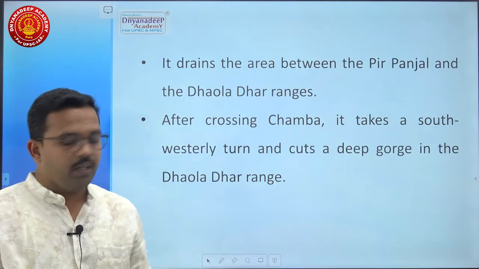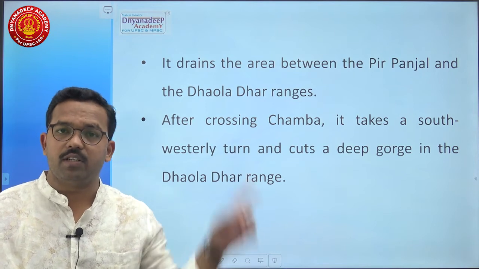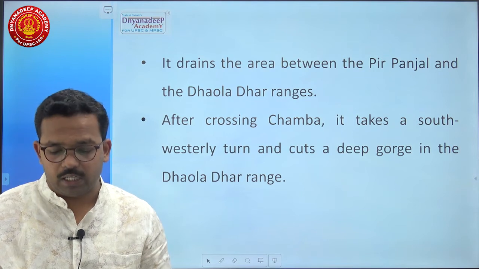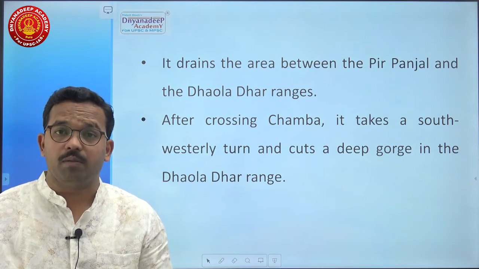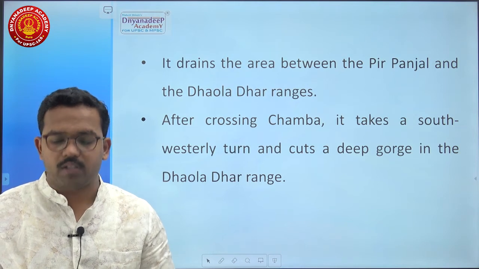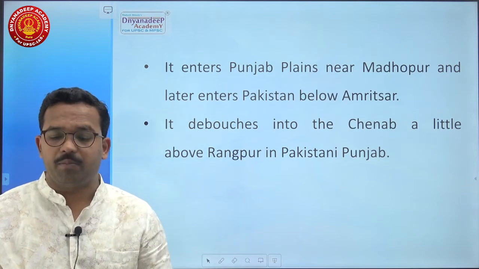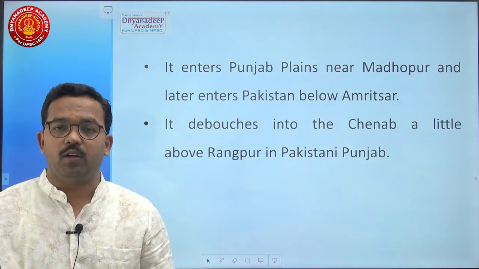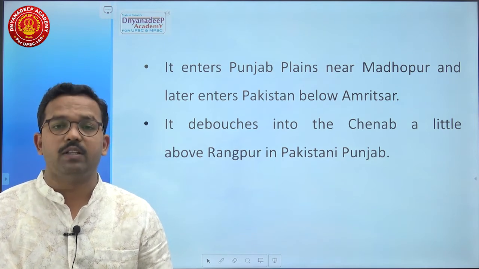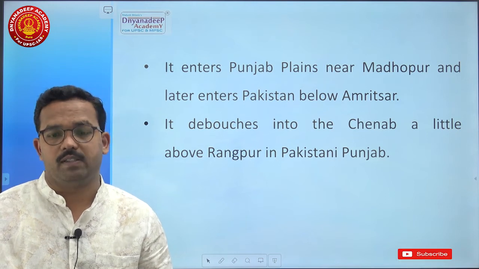Here remember, it drains the area between Pir Panjal and Dholadhar range. This first line is important. After crossing Chamba, it takes a southwesterly turn and cuts a deep gorge in the Dholadhar range. It enters the Punjab plains near Madhopur and later enters Pakistan below Amritsar. It debouches into the Chenab a little above Rangpur in Pakistan's Punjab province.